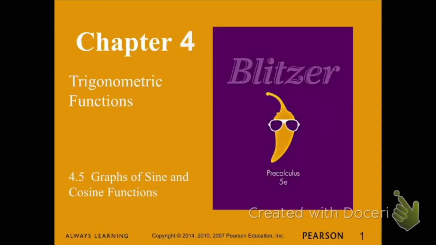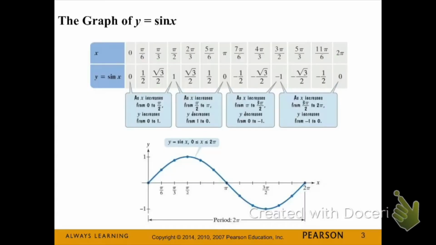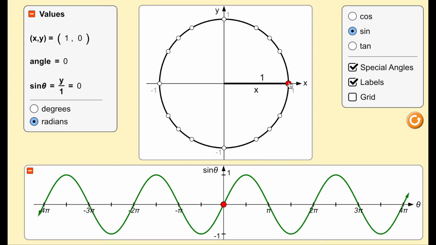Chapter 4, Section 4.5, Graphs of Sine and Cosine Functions. Part 1. In this part of the notes, we're going to focus on sine functions. We're going to explore the graph of sine of theta.